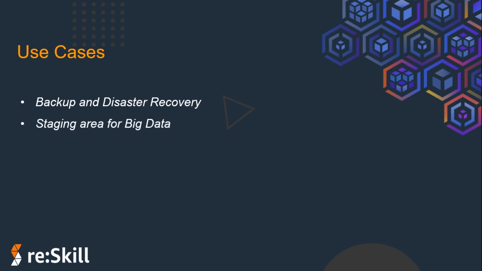Then, staging area for big data. Suppose you have big data that you are collecting from various sources. You can keep that in an S3 bucket, which you can name raw data, and that data can be fetched by an application which performs computation on it. Then after filtering and processing that data, it can be stored into a new bucket, just to keep the raw data and the new data separate. Then static website hosting. This is the most common use case that you can hear about for Amazon S3.